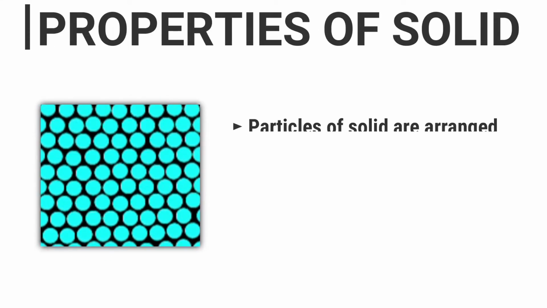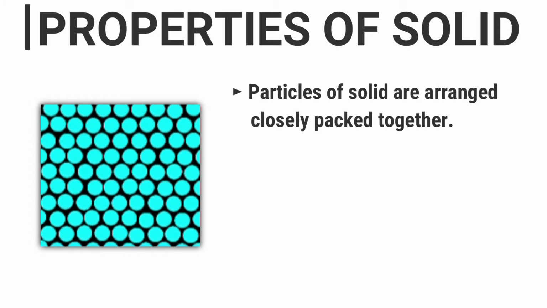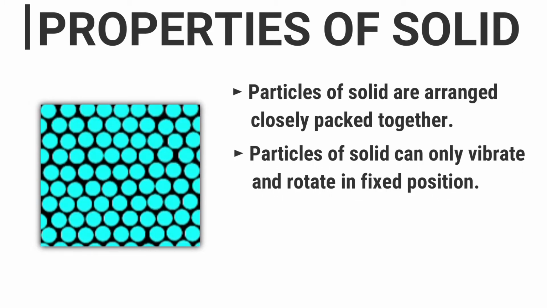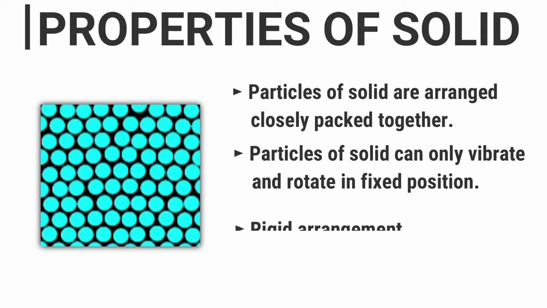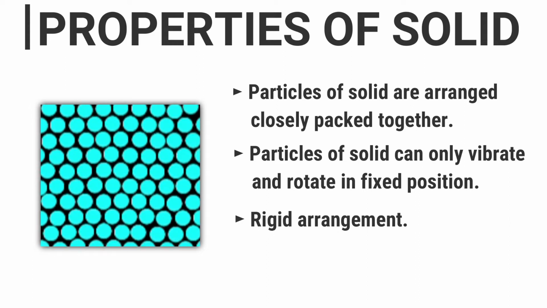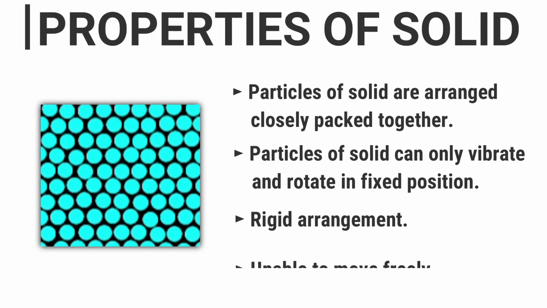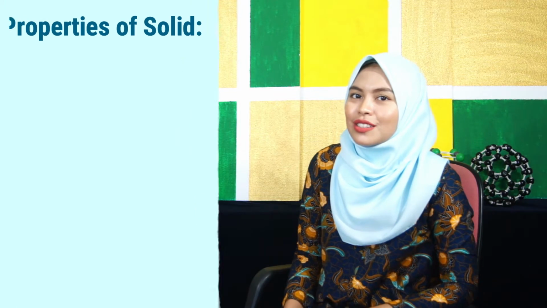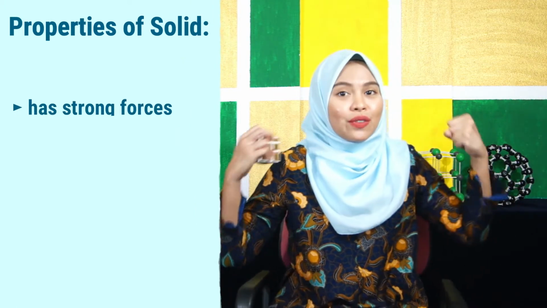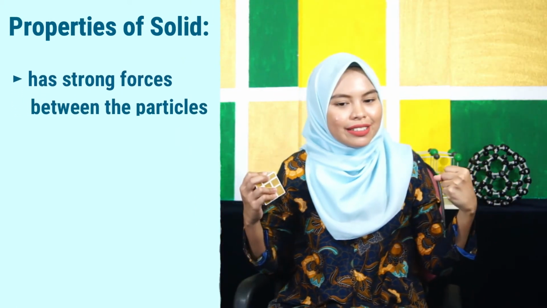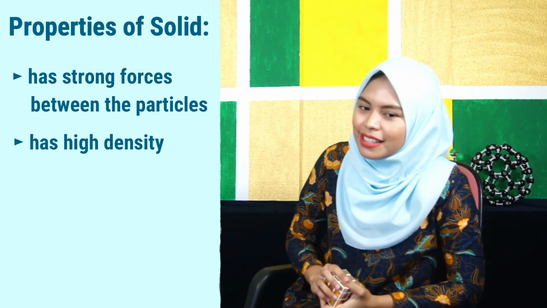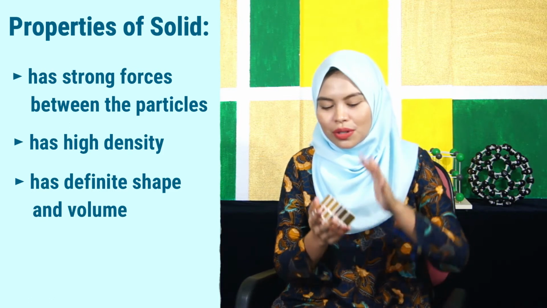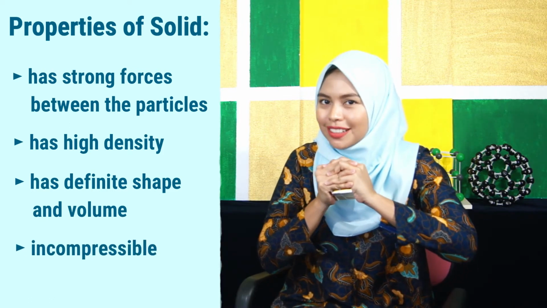Particles of solid are arranged closely together. Particles can only vibrate and rotate in fixed position, and it also has a rigid arrangement, and particles of solid are also unable to move freely. Solid has strong forces between the particles. It has high densities and it has a definite shape and volume, and also solid is incompressible.